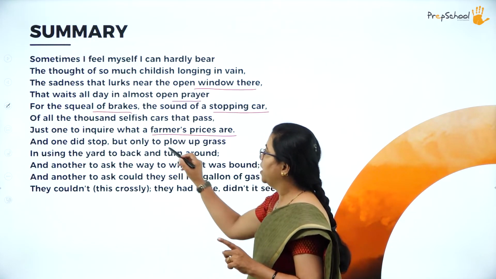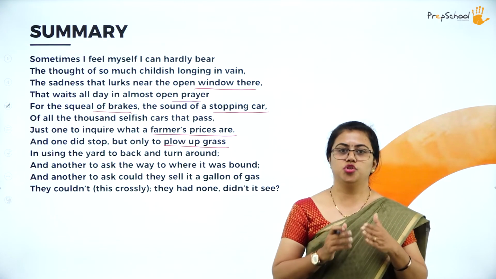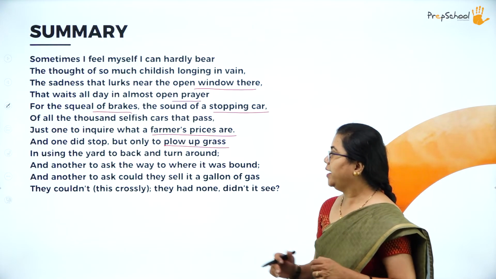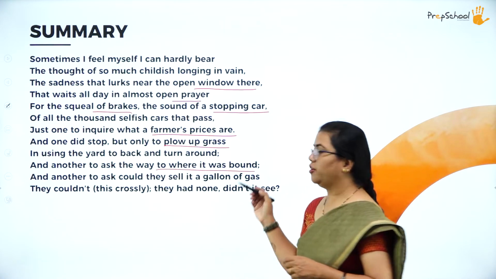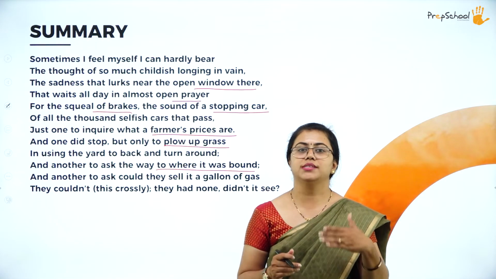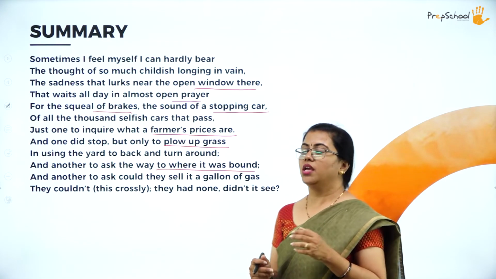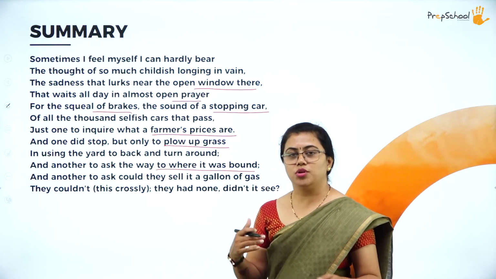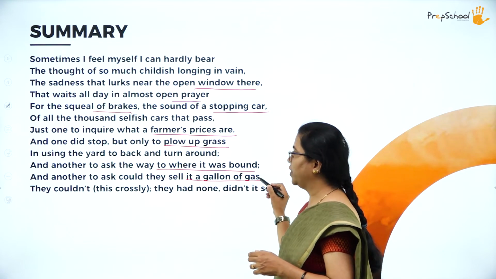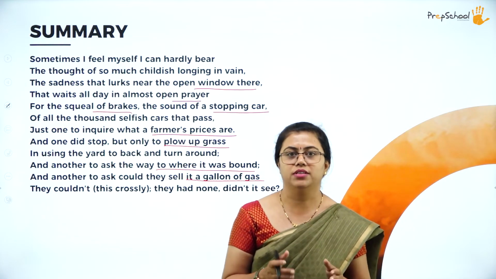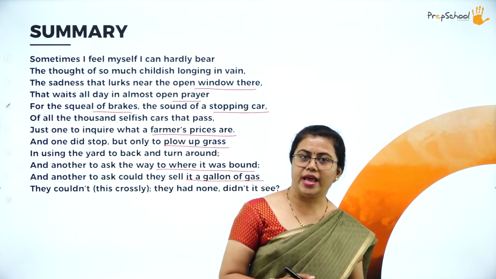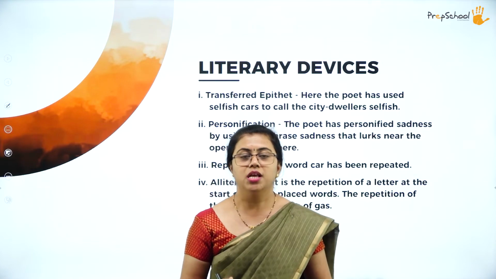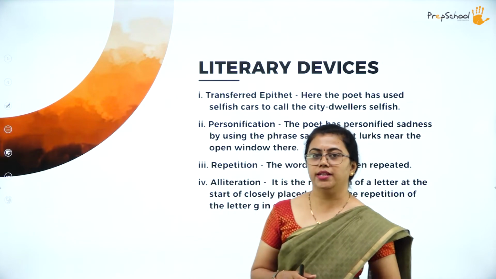One of the cars stopped, but only to plough up grass, means just to stop, turn and take a way back. Okay, so for that it stopped. And also another asked the way where it was bound. Another car stopped in order to ask where it would lead to. Okay, so for those reasons they stopped, but not to buy anything. Okay, so they have asked something, that is a gallon of gas. Okay, whatever they have, that one they are not asking. Whatever they don't have, whatever the people are not selling, only that is being asked by the cars over there. So that is what the poet talks about in this stanza.